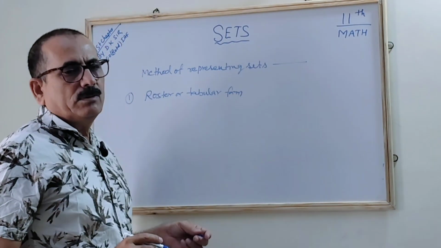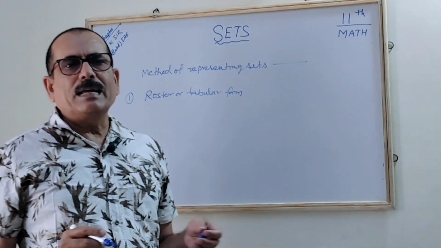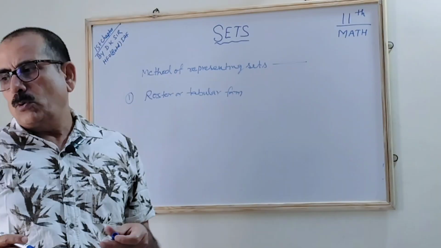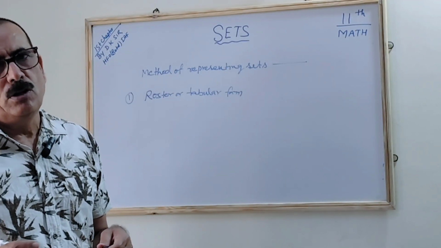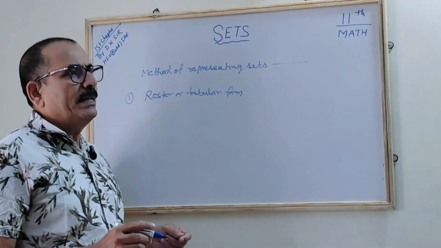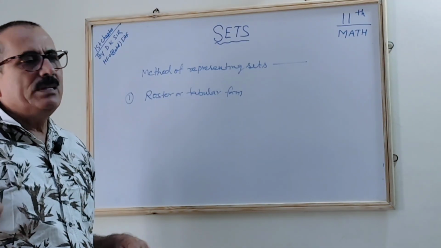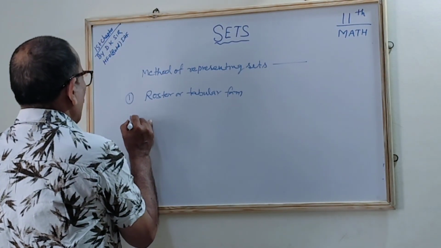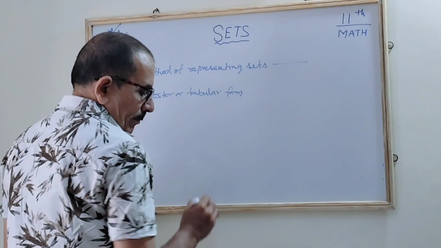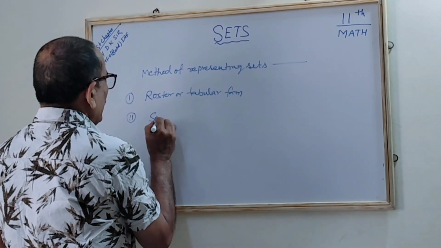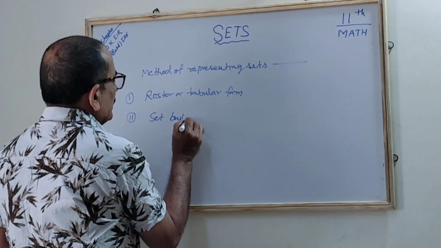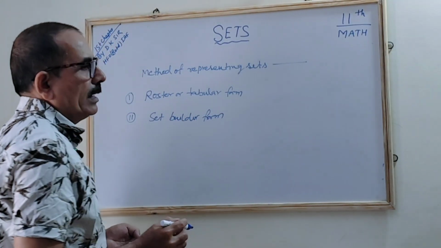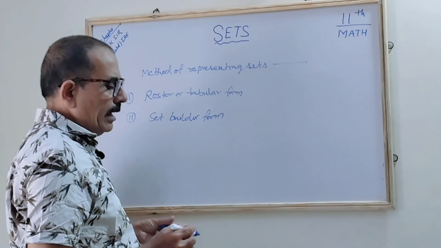You must be aware of the roster. Everywhere in the class you find the teacher roster, the monitor roster. So it is a tabular form. Anything that is put into a tabular form, we say it is a roster or tabular form. The second way of representation is the set builder form, in which we are using language. Correct?